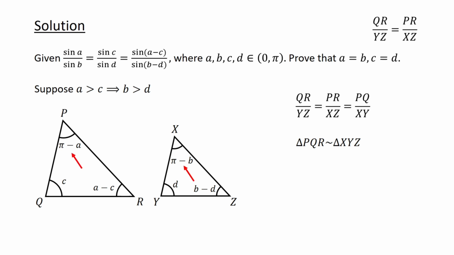Since angles P and X are corresponding angles in similar triangles, we have pi minus A equals pi minus B, and thus A equals B. Similarly, since angles Q and Y are corresponding angles in similar triangles, we have C equals D. Therefore, we have shown that A equals B and C equals D, completing the proof.